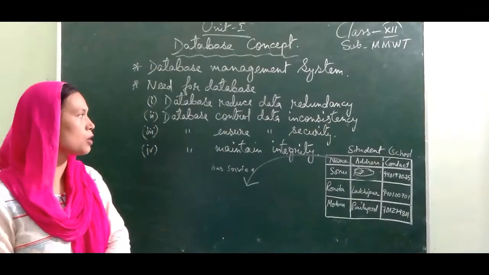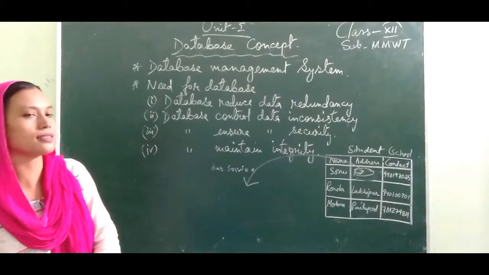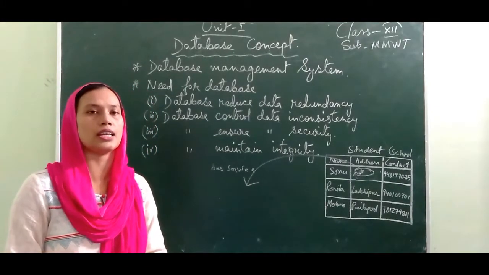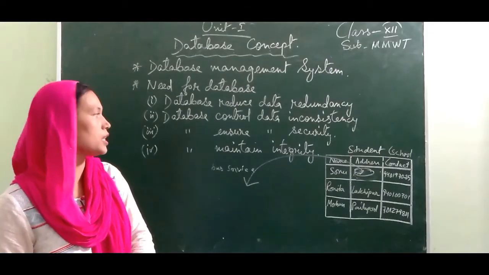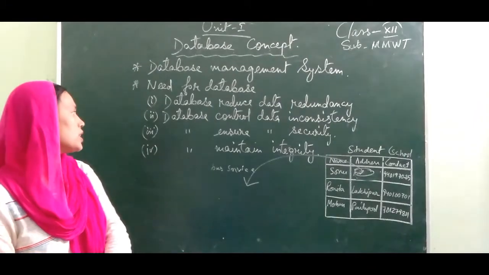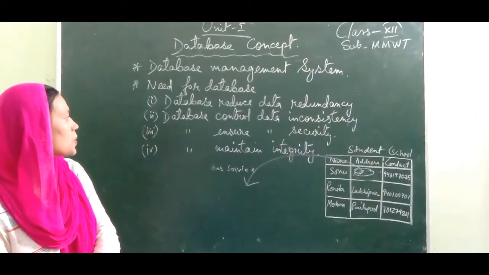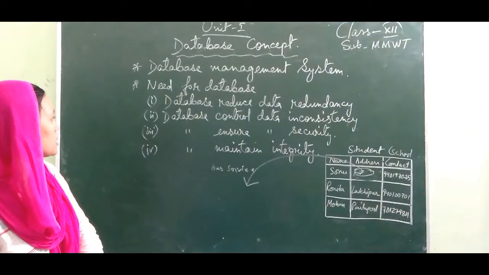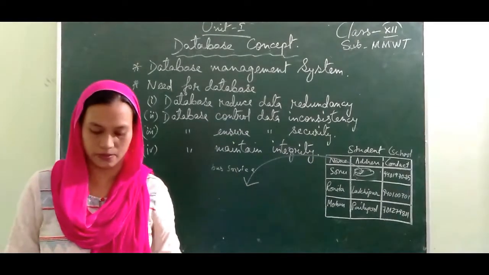That means when an unauthorized person tries to access the data, a password will be asked, and if the person cannot supply the password, he will not be able to access your data. In this manner, the database will ensure data security. And the last point, that is, database maintains integrity.